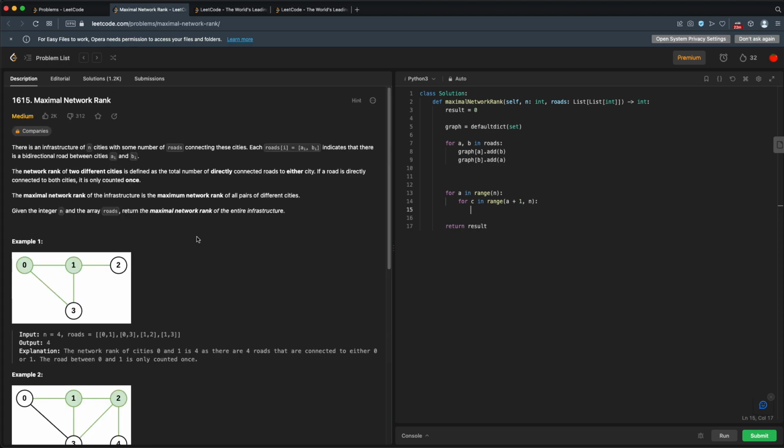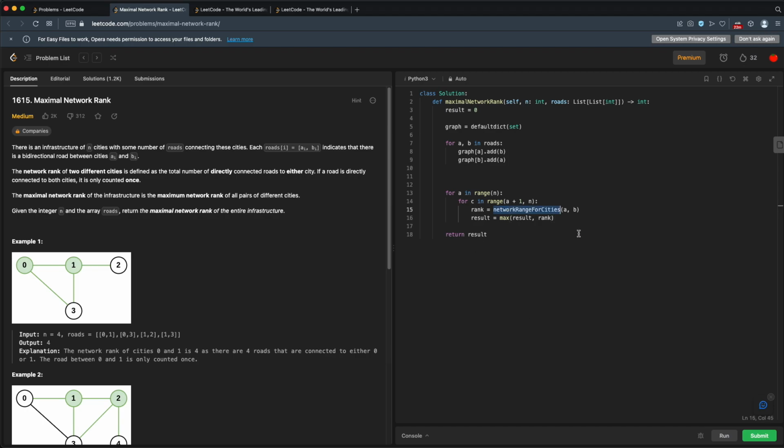Let's see, what do they call it here? Yeah, network rank. So let's just create a function for this. Let's just get the rank. So we'll have rank is equal to network rank for cities. Now I don't have this function, but we'll make it. And we'll just pass in A and B. And then our result will just be the maximum of the rank so far. So result is the maximum of either result or this new rank. And again, at the end, we'll just return our result.